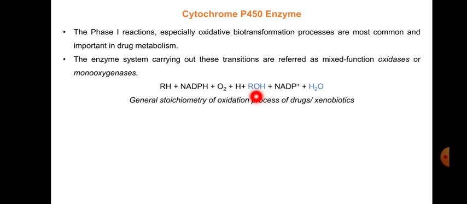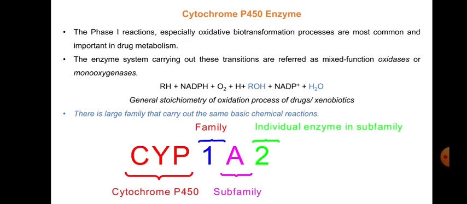So this is considered a hydroxylated product or metabolite, and one oxygen is eliminated in the form of water. This is a generalized reaction, and these reactions happen in the presence of oxidase or monooxygenase enzymes, which we consider under the family of cytochrome P450. Now there is a large family, as I told you, which carry out these basic chemical reactions.